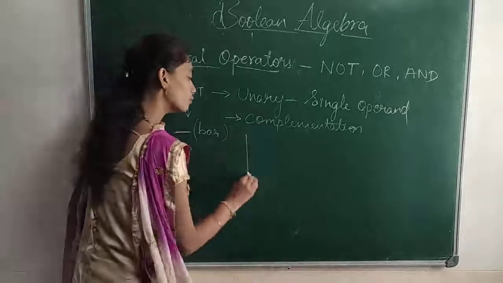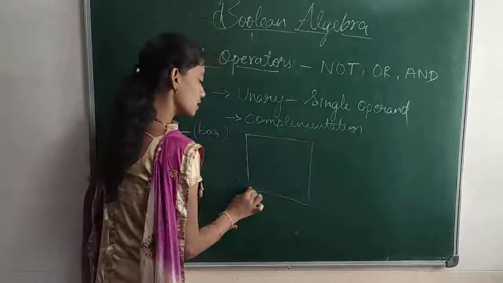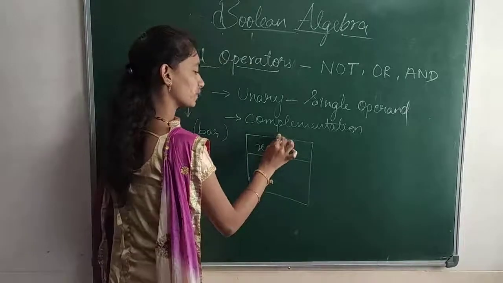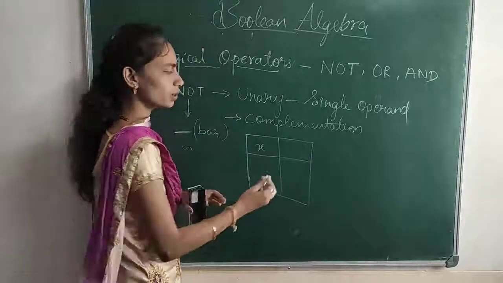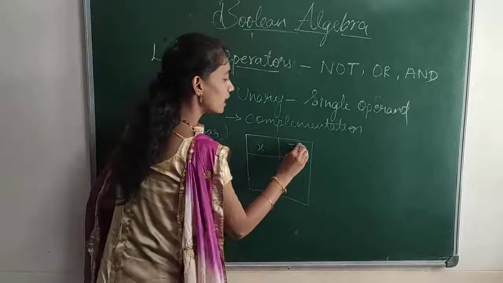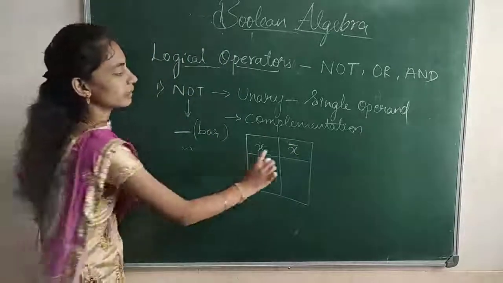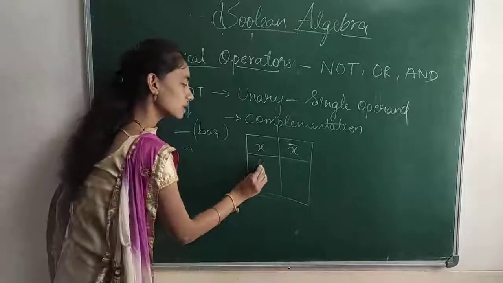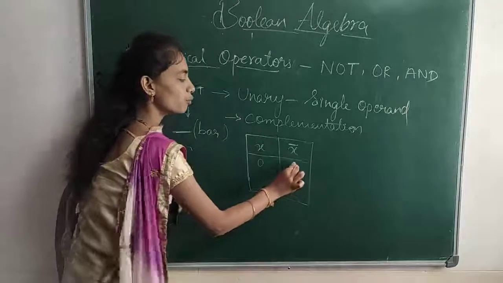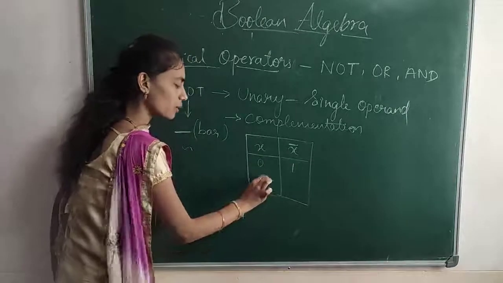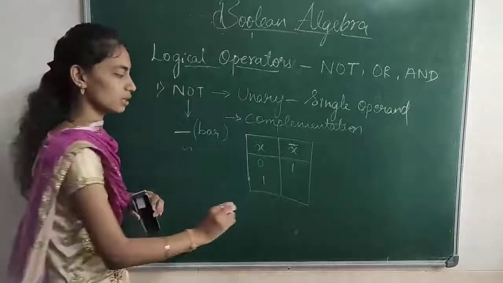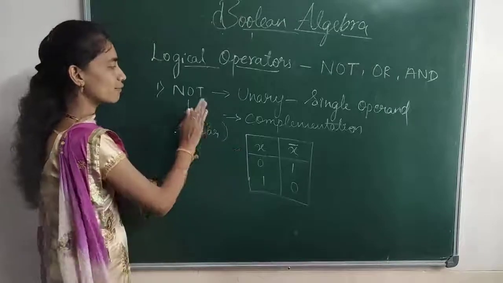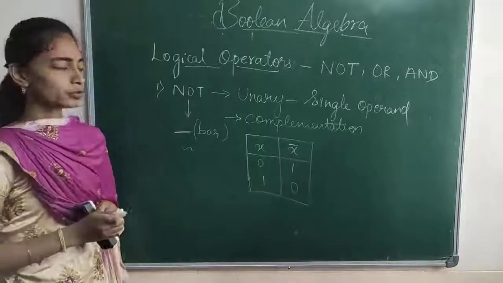If I provide X as the input, what may be the output? X bar, right? So we write X bar. If I provide 0 as the input, the output is 1. If I provide 1 as the input, the output is 0. So this is the truth table for the NOT operator.